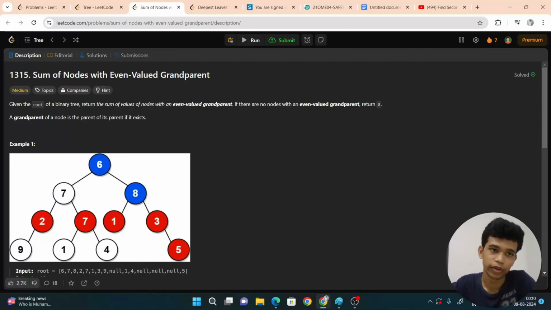In this video, we are going to see LeetCode question number 1315, Sum of Nodes with Even-Valued Grandparent. Given the root of a binary tree, return the sum of all values of nodes with an even-valued grandparent. If there are no nodes with an even-valued grandparent, then return 0. A grandparent of a node is the parent of its parent, if it exists.